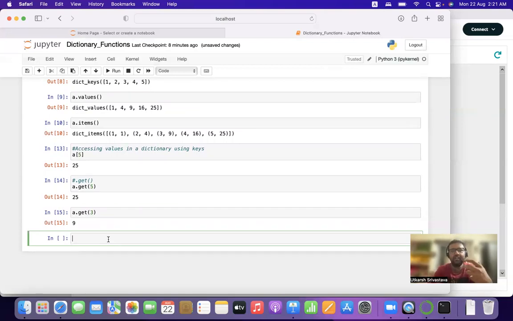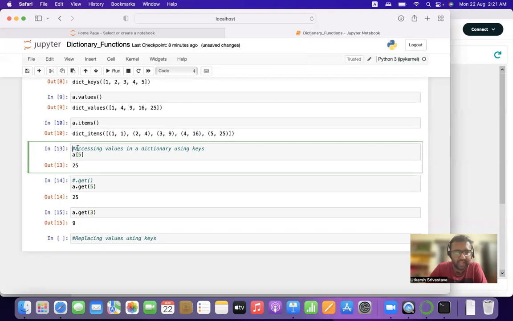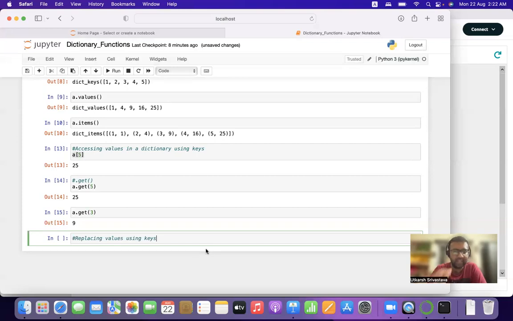Now comes the part: how to replace values using keys. Let's have a look at replacing values using keys. Remember, this hash, whatever I'm writing after the hash, is a comment in Python. Comments are non-executable; they have no significance with respect to your code in Python. So, replacing values using keys.